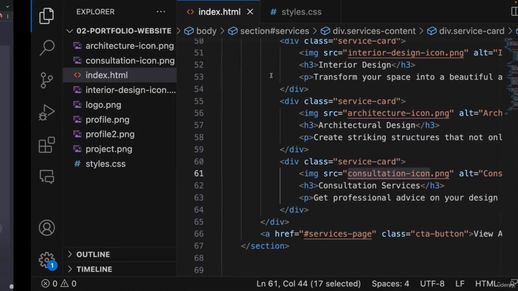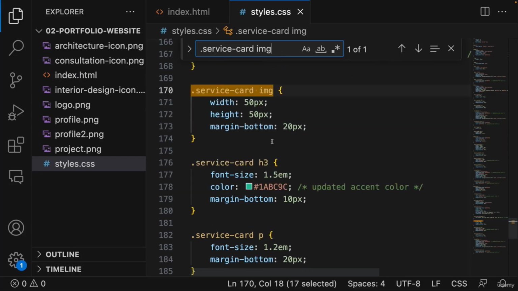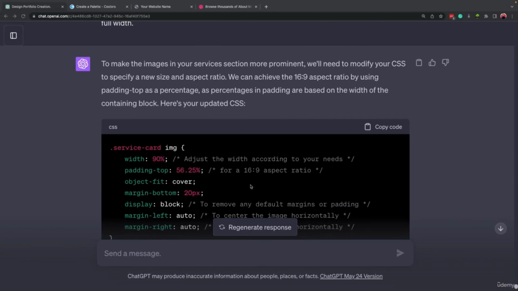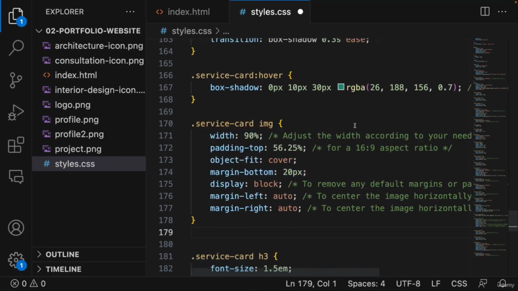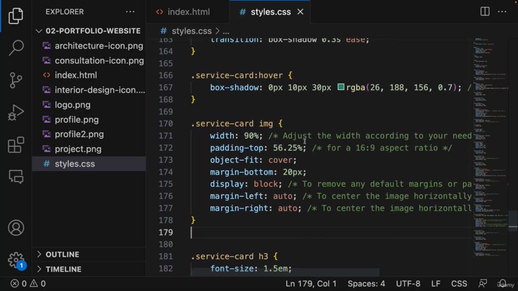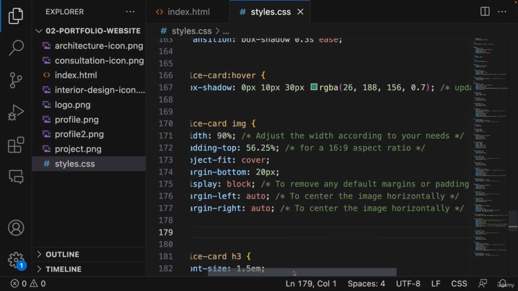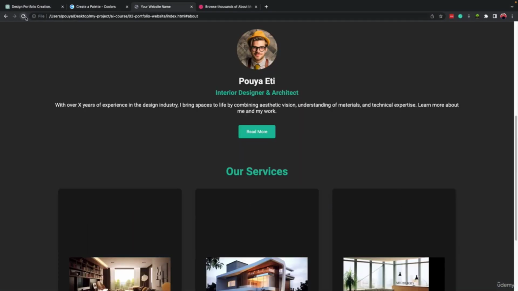So I'm just going to copy it, come inside our CSS, press Command F or Control F, and search for this. So here it is. This is the code that it wrote for the image, and we can replace it with the new code that we have. Close the search, save it. In front of it, it also has the explanation. For example, here, the width is 90%, so adjust the width according to your needs. Here's the aspect ratio. It mentioned how it should be. So anyway, I saved it, and let's refresh it.